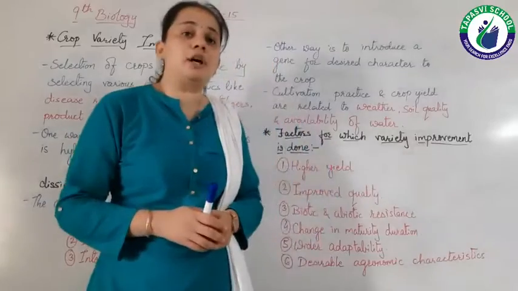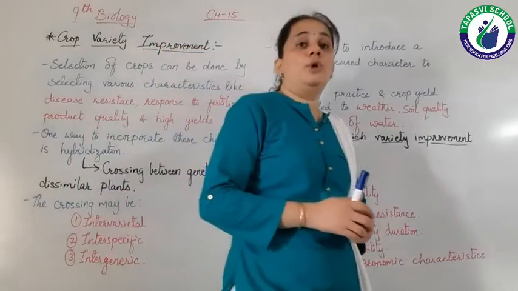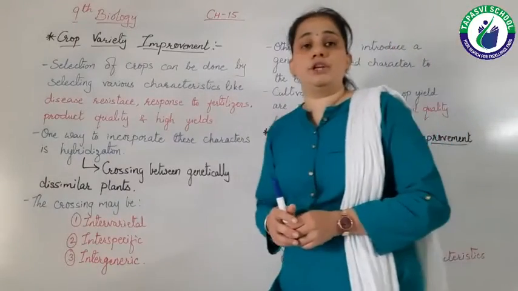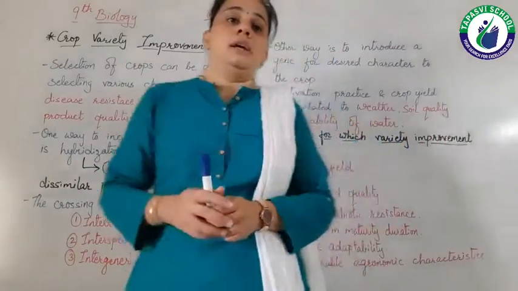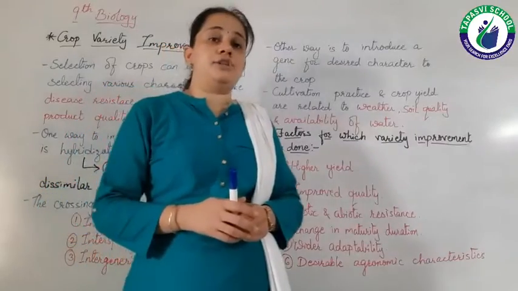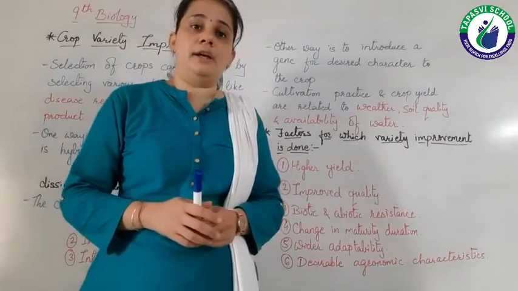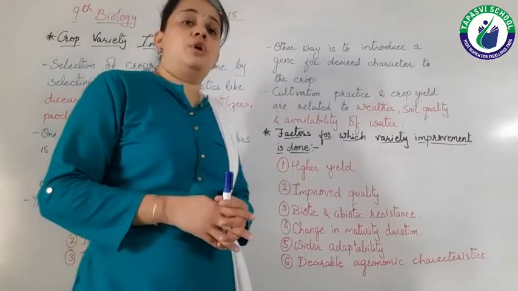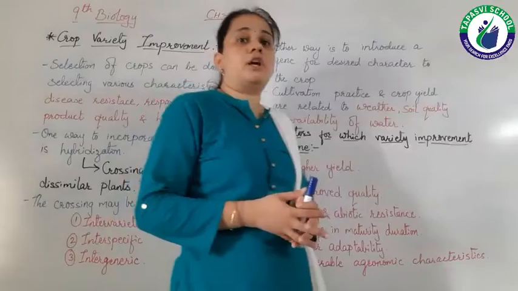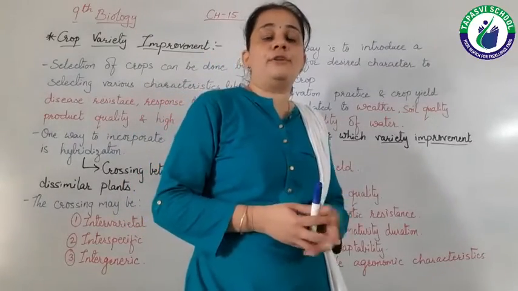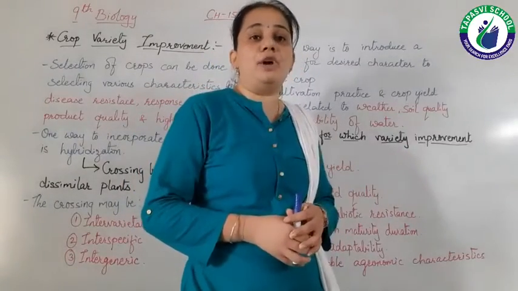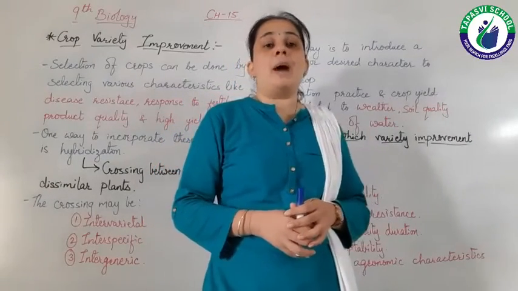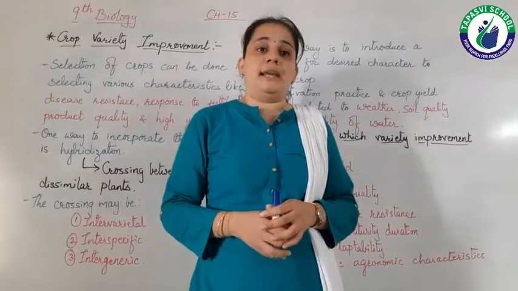As well as the production of our crops is getting lower due to abiotic conditions like drought and flood, over which we do not have any control. So we must improve our crops on the basis of biotic and abiotic conditions, so that our crops are biotic and abiotic resistant.